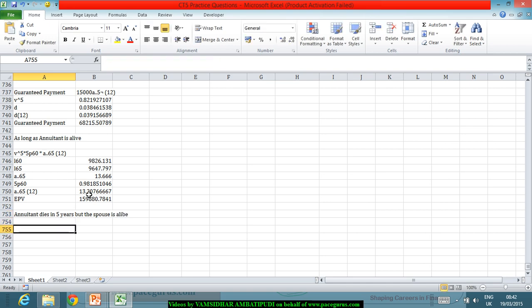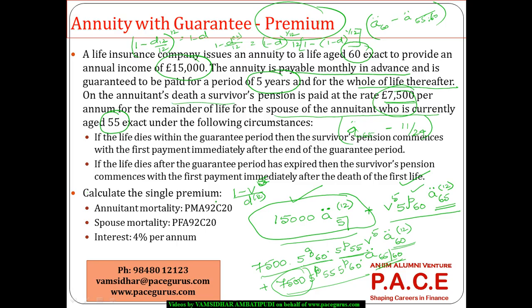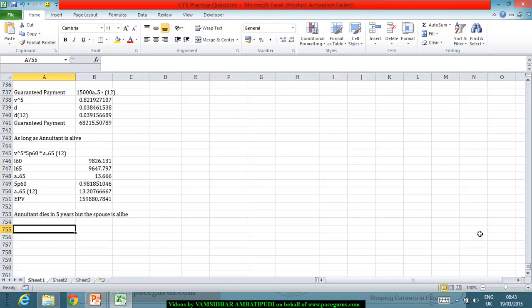So for that, I can get it as this much: the probability that the annuitant dies and the probability that the spouse is alive, right? And V power 5 A double dot 60 12, this is from the female's number that I have to take. Okay, 5Q60, do I have it? 5Q60 is with respect to male. We have already found out 5P60, so 1 minus this is going to be 5Q60.